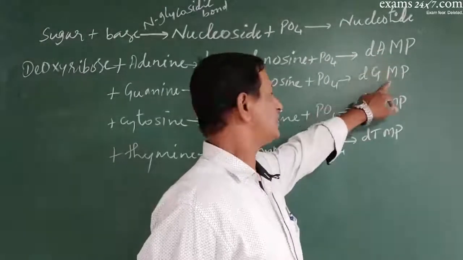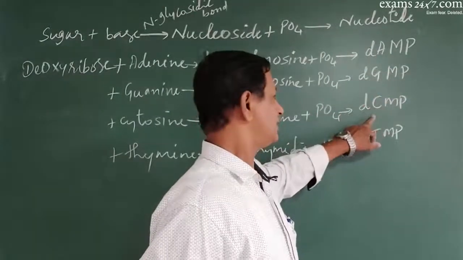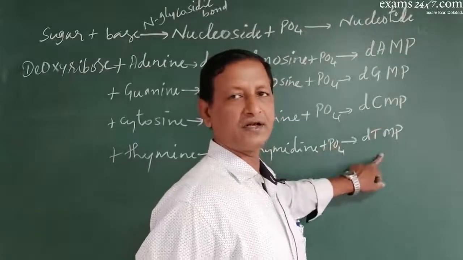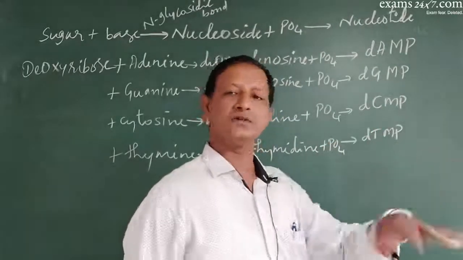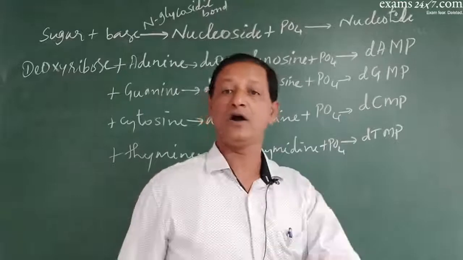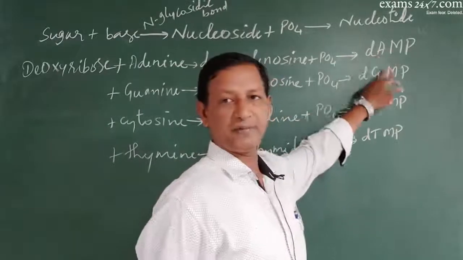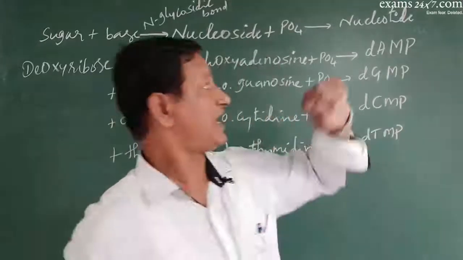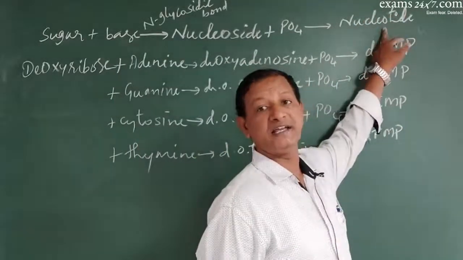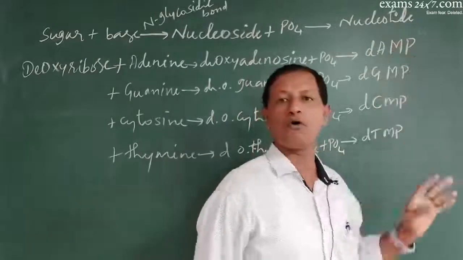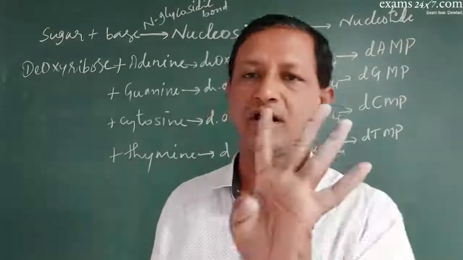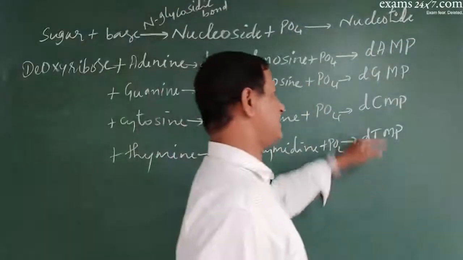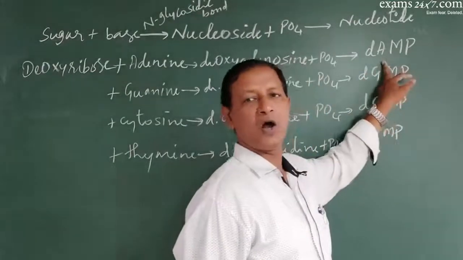They are also called deoxyadenilic acid, deoxyguanilic acid, deoxycytidilic acid, deoxythymidilic acid, which is another way of naming them. So DAMP, DGMP, DCMP, DTMP. Each is considered a nucleotide, so we have 4 nucleotides.